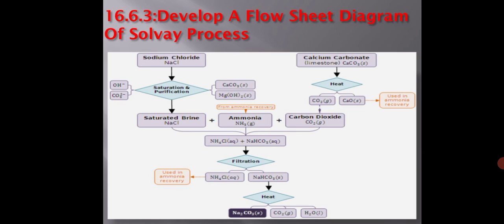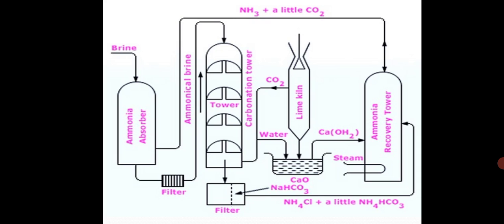So we have here the ammoniation tower, or ammonia absorber. A saturated solution of 30% brine is introduced at the top of the iron tower, while gaseous ammonia from the ammonia recovery tower is passed from below.